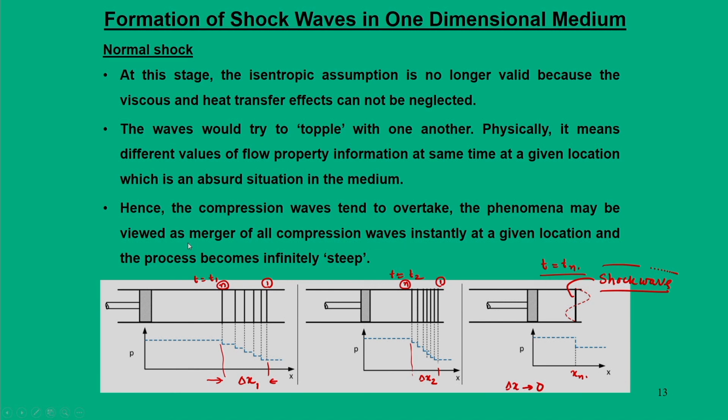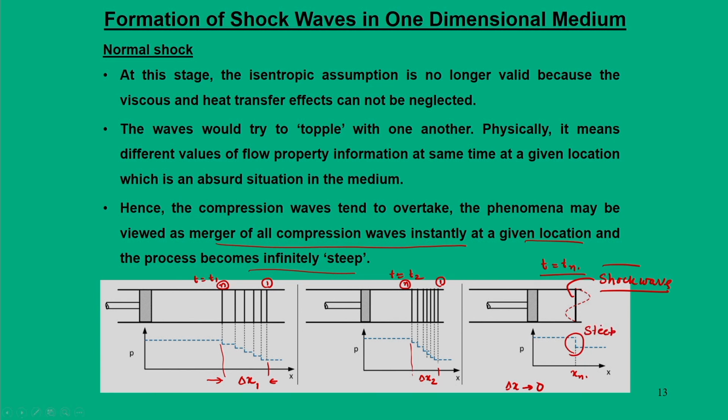This phenomenon may be viewed as a merger of all compression waves instantly at a given location, and the process becomes infinitely steep. Instead of the property change happening in a gradual manner, the change happens in a very steep manner.